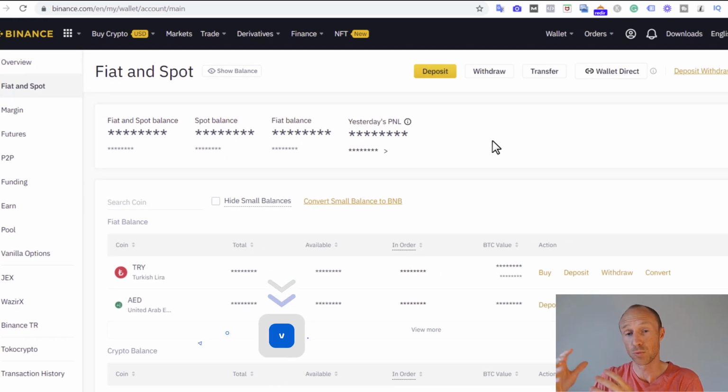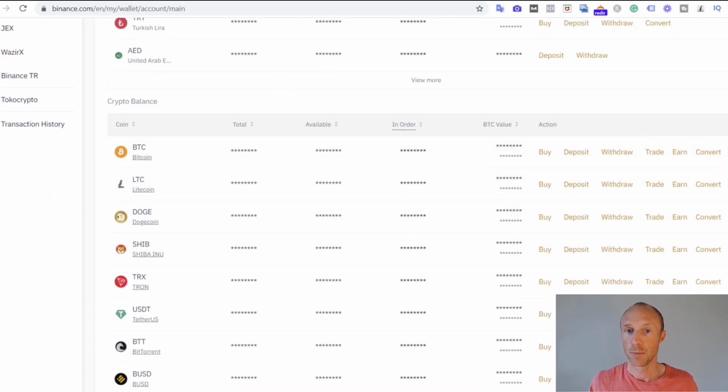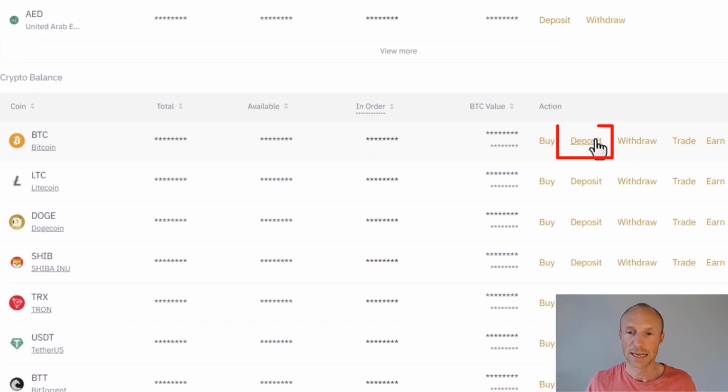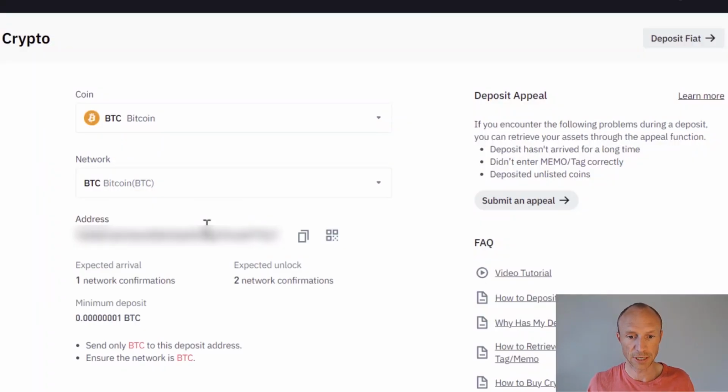Once you join, you will also automatically have a Bitcoin wallet and a wallet for a lot of other cryptocurrencies. But you can use any wallet of your choice if you have another wallet already. But the way you do it is more or less the same no matter which wallet you have. You need to find Bitcoin and then you need to click it. Sometimes you just click it and then you can see how to deposit or something like that. Here it's also called deposit. That's usually what it's called, where you need to click to actually find the wallet key there, or the wallet code there. So I just need here to click deposit, and then this is Bitcoin, and I need to select a network here, which will be Bitcoin network here.